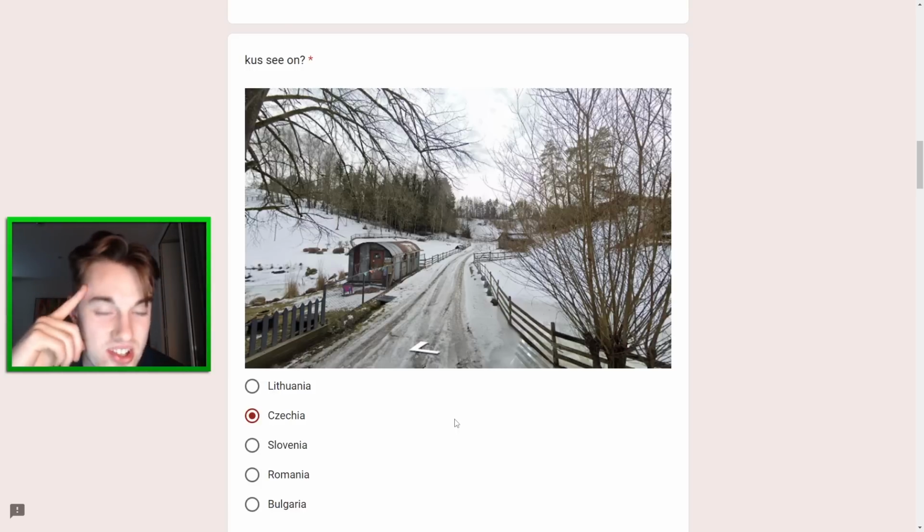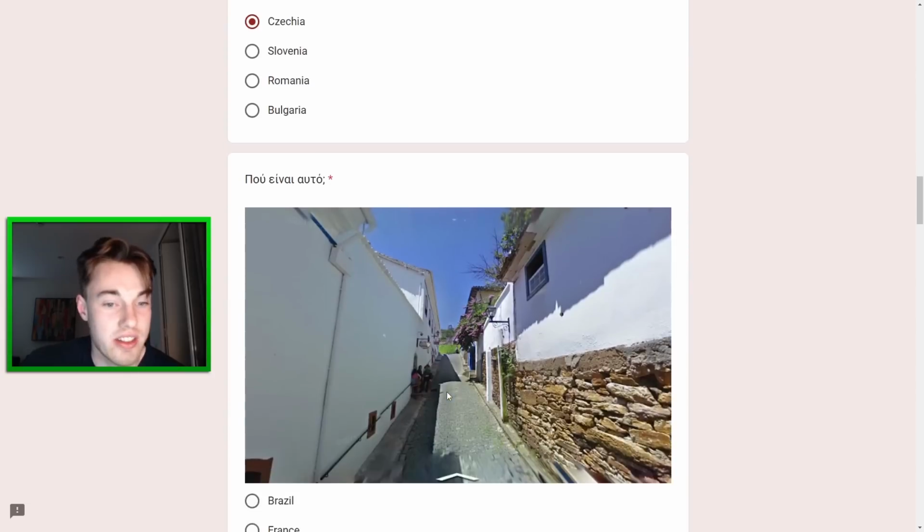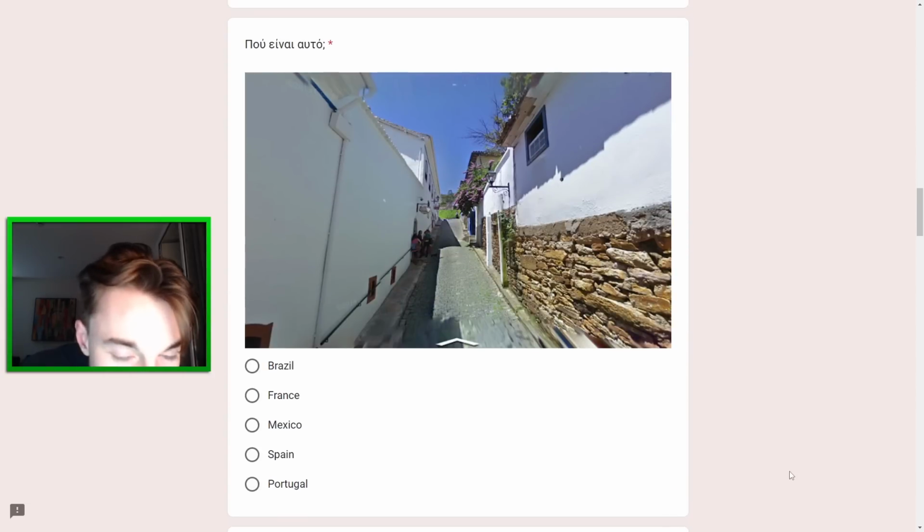The whole round is strange. It's got a bit of an eerie feel to it, but I really don't know which country this is more likely to be. I'm gonna try Czechia there. Next one here is for sure strange.